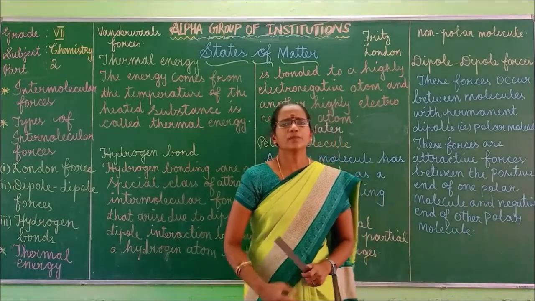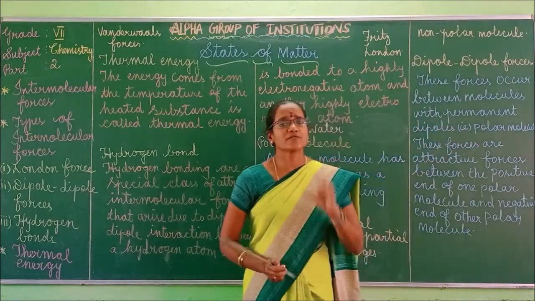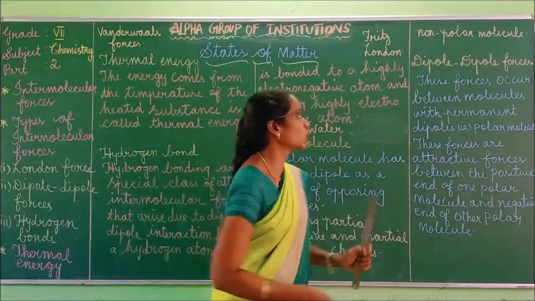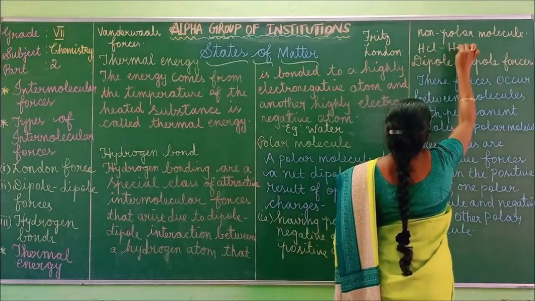For example, dipole interactions will be seen in hydrogen chloride, HCl.